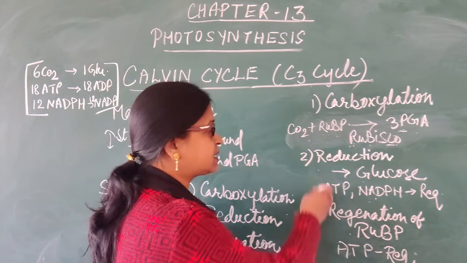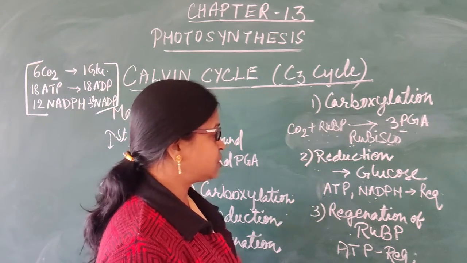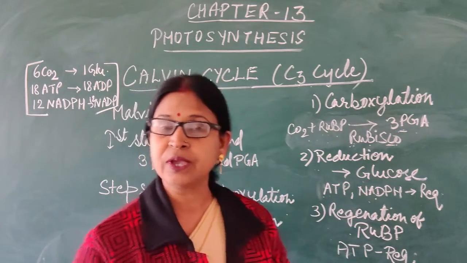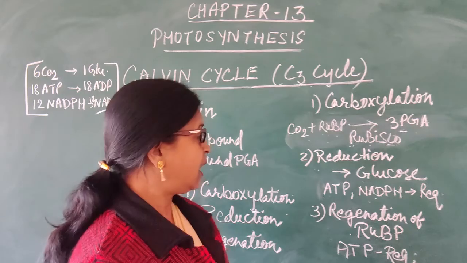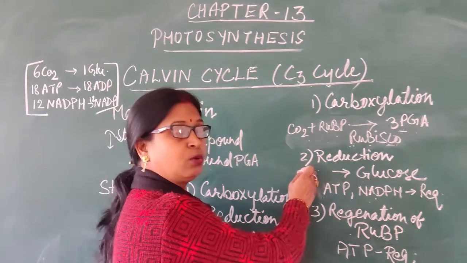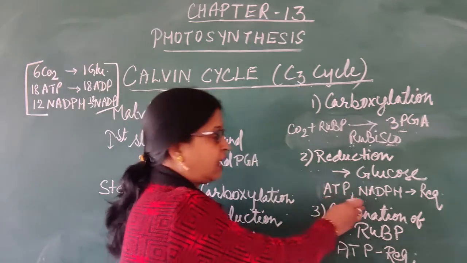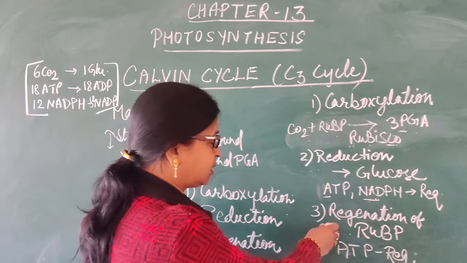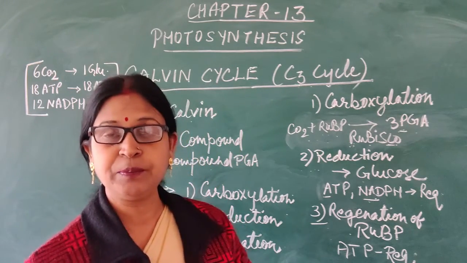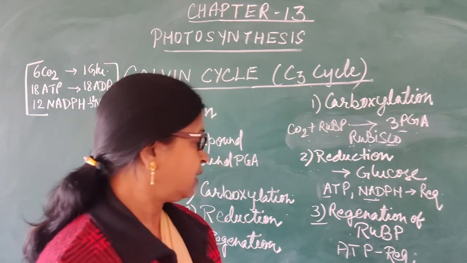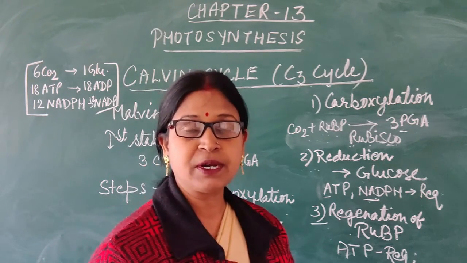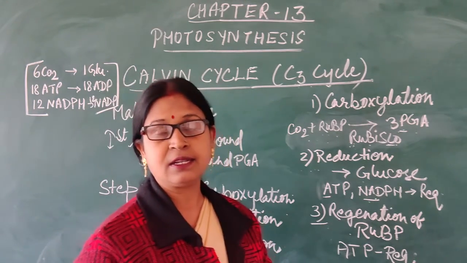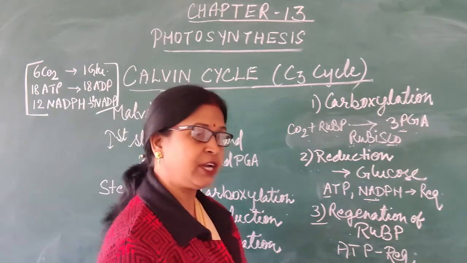Now it will enter the next step, known as reduction, in which one of the 3 PGA will undergo a series of reactions to give rise to starch, that is glucose. Here per CO2, 2 ATP and 2 NADPH are required. Next it will enter the third stage, known as regeneration of RuBP. That means in this step the RuBP, the 5 carbon compound ribulose bisphosphate, will be regenerated to continue the cycle, and here also it requires one molecule of ATP.